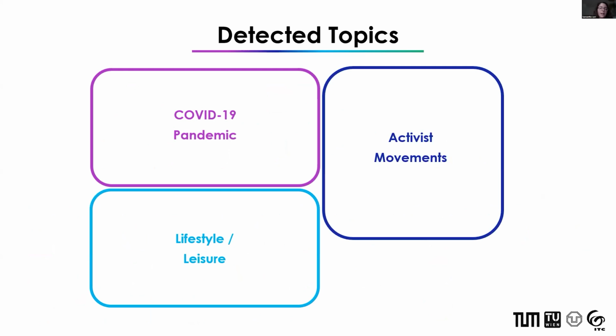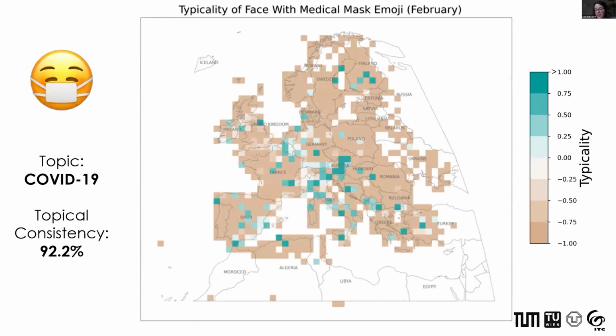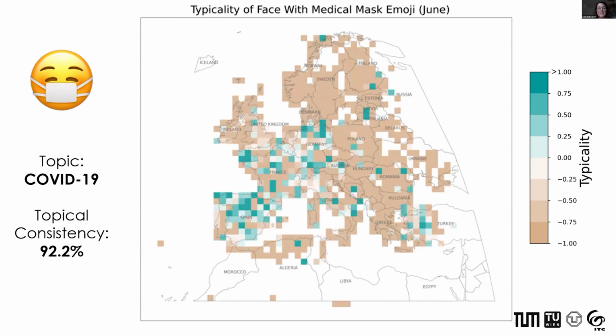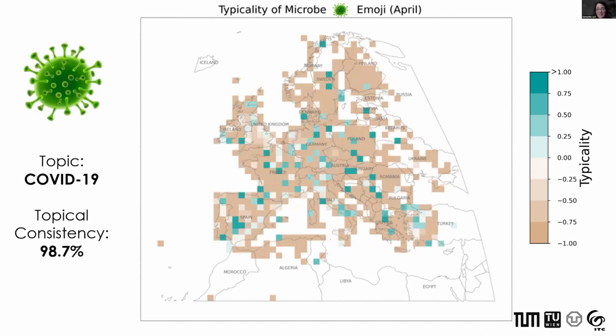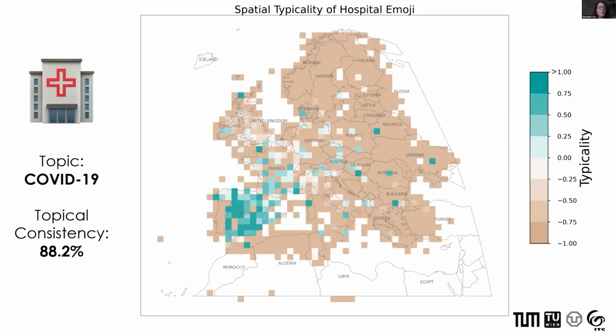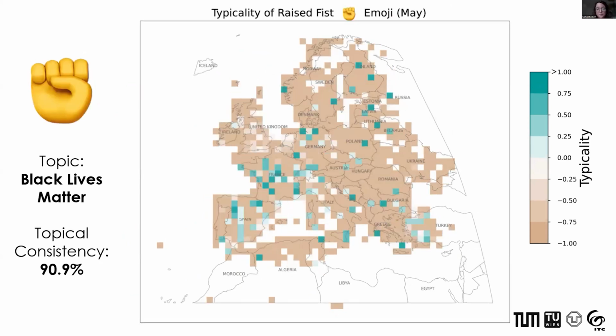I detected 3 kind of overarching topics. First, we have, of course, the COVID-19 pandemic, in the datasets from 2020. And we also have lifestyle and leisure topics, as well as activist movements. Just briefly going through my results here, we can see how these COVID-related topics are changing over time. Most of them spiked in March and April when the pandemic really took hold in Europe. Similarly, we have the hospital emoji. This clapping emoji was for healthcare worker appreciation.